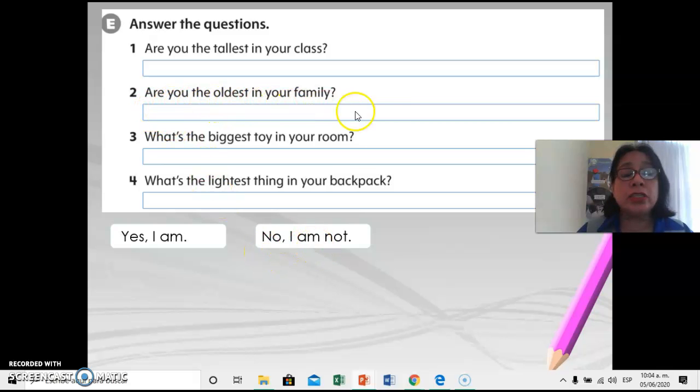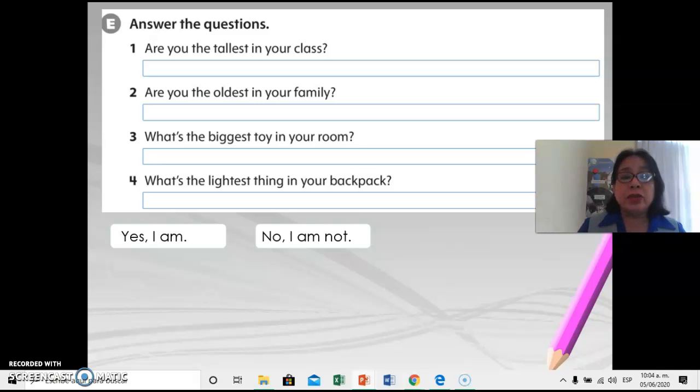Are you the oldest in your family? Remember, the oldest is the person that is older, like more age, okay? Yes, I am, or no, I'm not. Now, in the question 3, I gave my answer. You can check your answers, okay? Or you can use my own, okay?